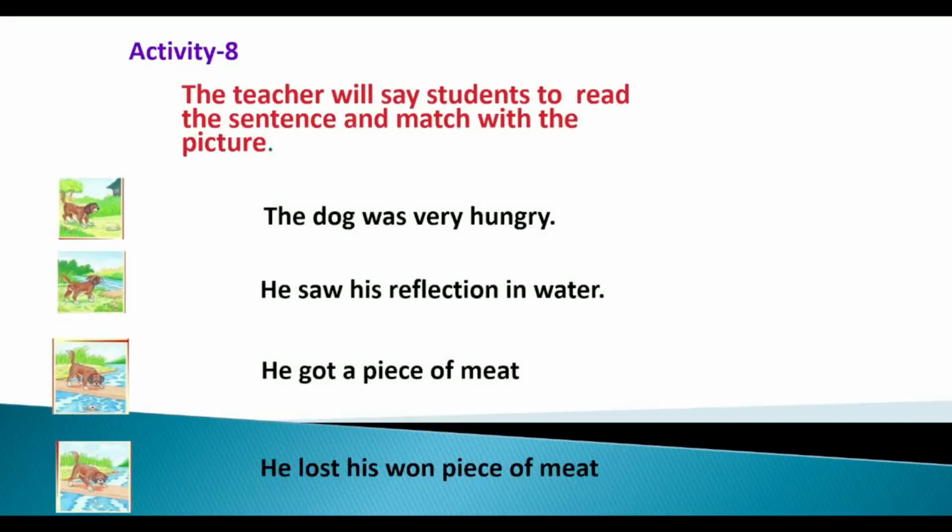Activity 8. The teacher will ask students to read the sentences and match them with the pictures. Here are pictures and in column B there are sentences. The students will match the sentences with the pictures. The dog was very hungry. He saw his reflection in water. He got a piece of meat. He lost his own piece of meat. Thank you.